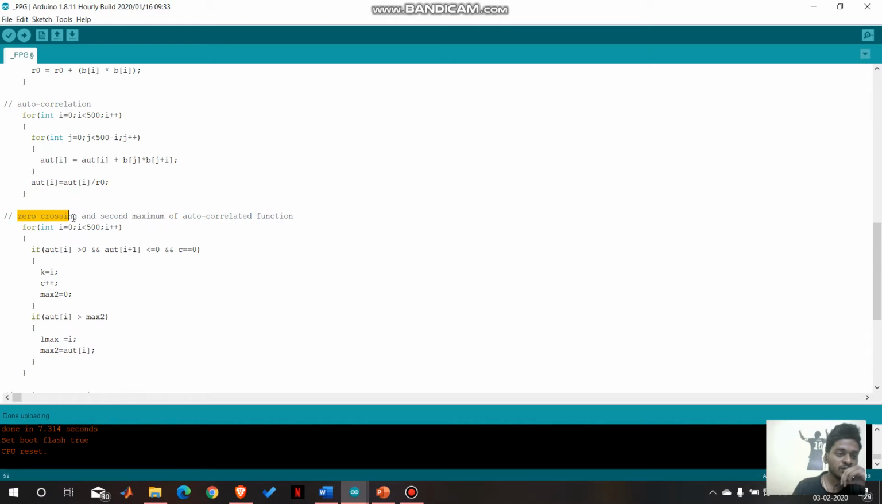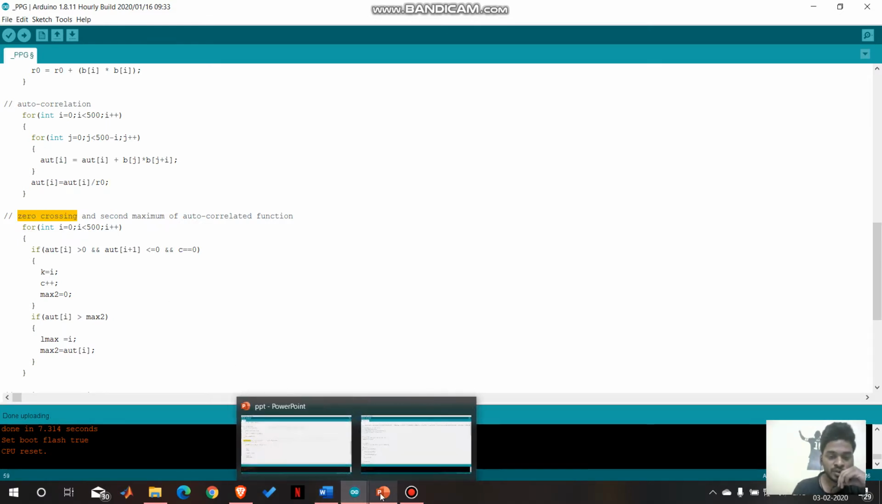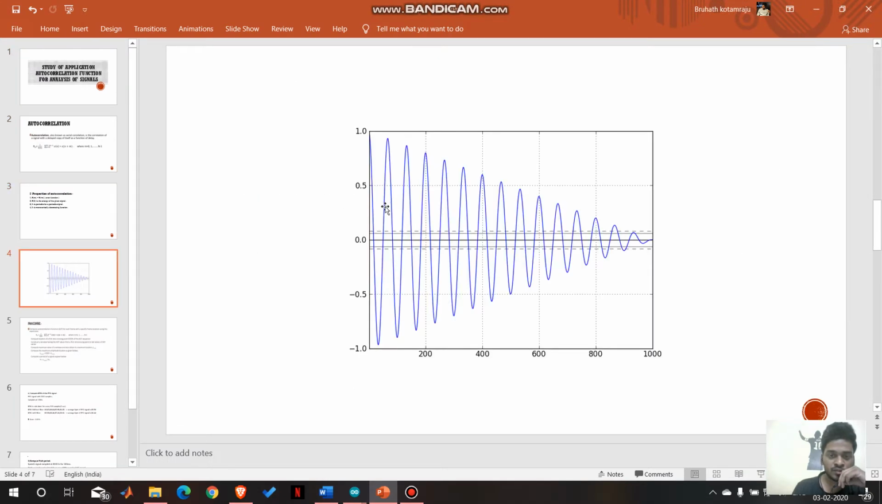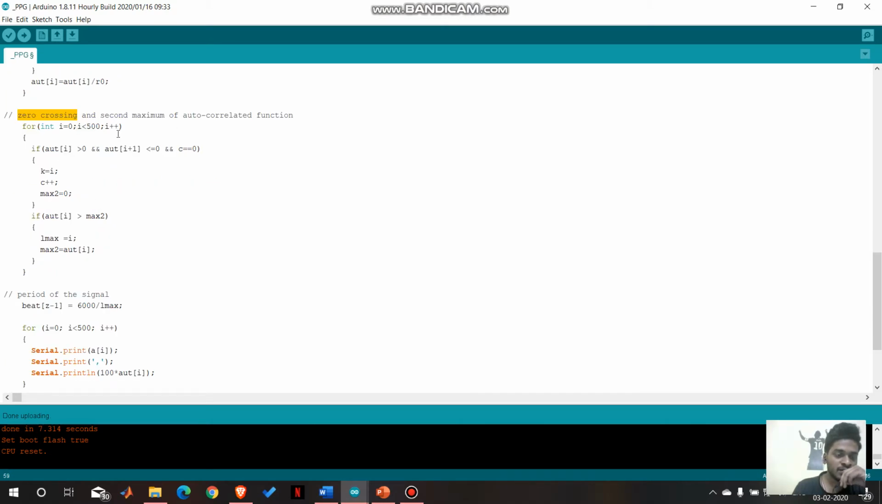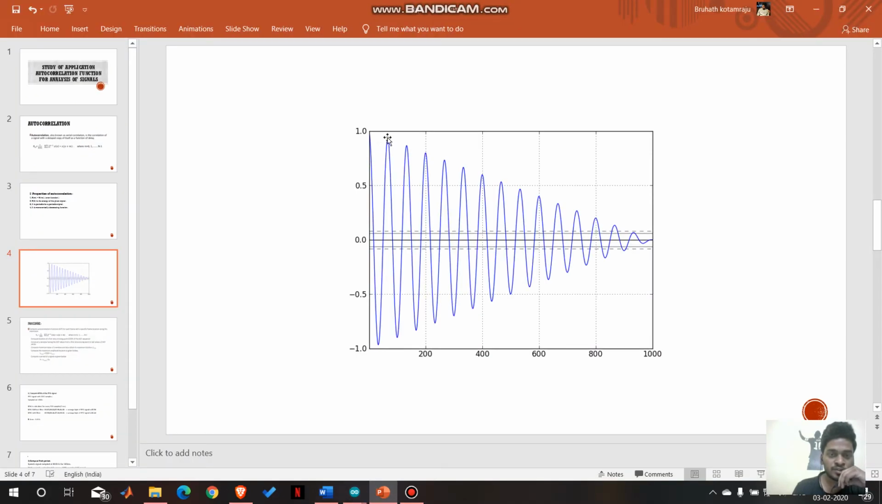First we find the zero crossing point of the autocorrelation. Suppose we take this function, this is the first zero crossing point. We take samples from that point and find the first local maximum of this function. R of 0 is the maximum of the total function, and the next maximum comes here. If we need to find the period, we want this point. So we are finding the local maximum after the first zero crossing point.